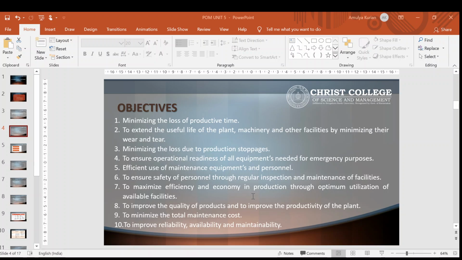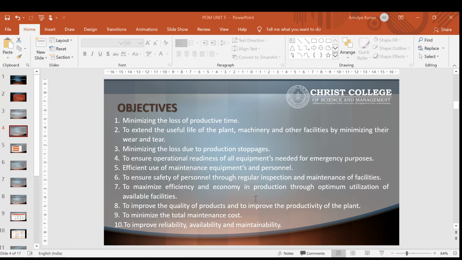Sixth one is to ensure safety of personnel through regular inspection and maintenance of facilities, especially in production units, if they are using a lot of boilers, compressors, generators, material handling equipment. These things need constant care in order to keep them in good condition.